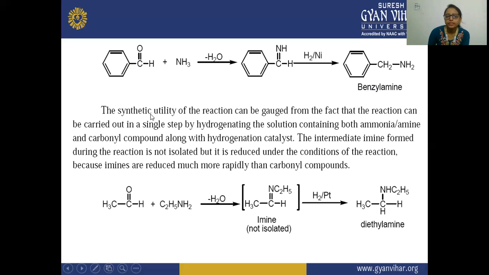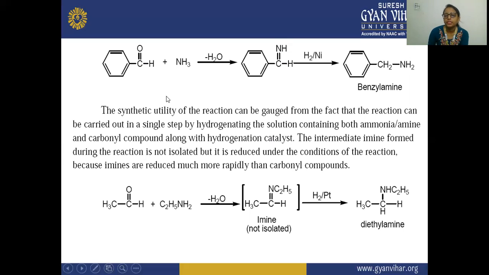The synthetic utility of the reaction can be gauged from the fact that the reaction can be carried out in a single step, by hydrogenating the solution containing both ammonia or amine and the carbonyl compound along with the hydrogenation catalyst.